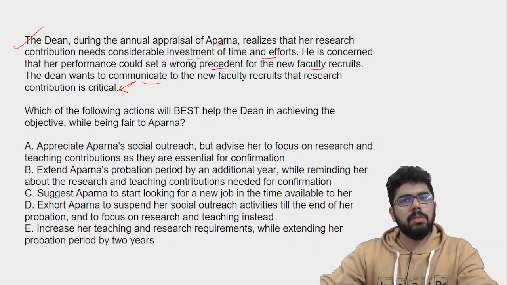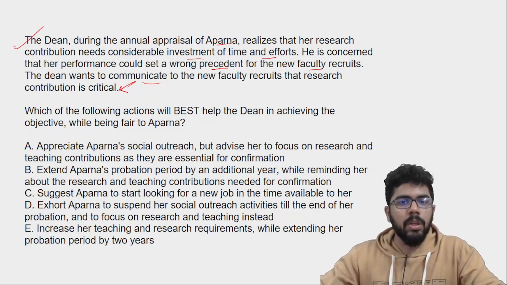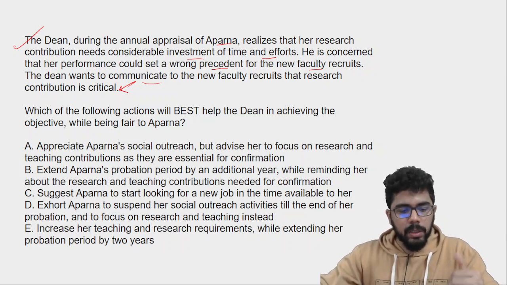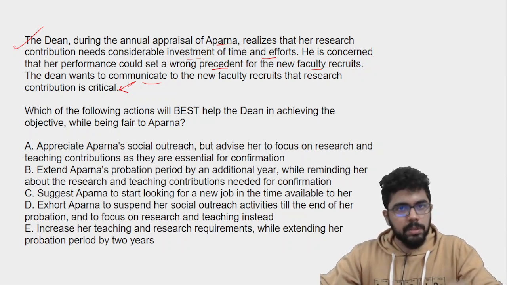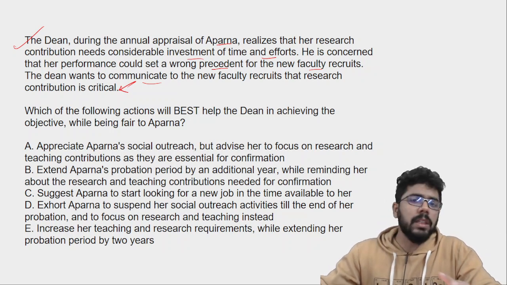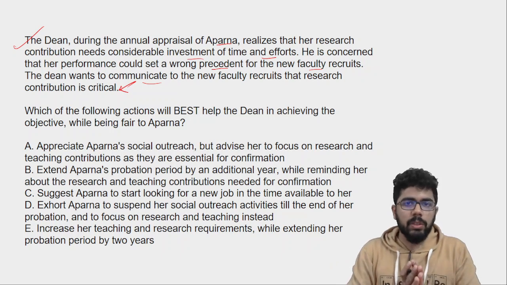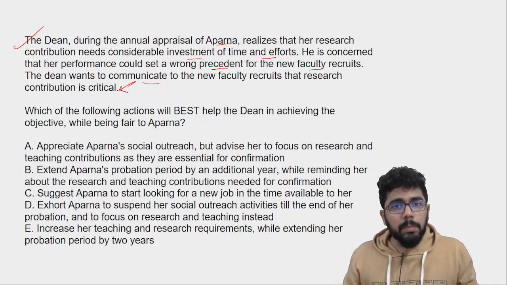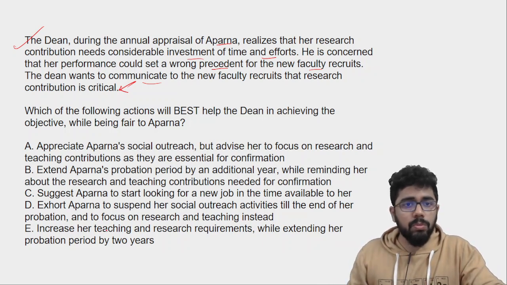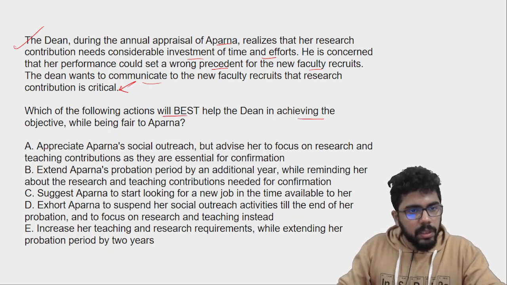But during the appraisal of Aparna, he has seen that okay, she needs significant amount of effort to improve the research part, and if she doesn't, it will set a wrong example for other members. जो अदर फैकल्टी रिक्रूट्स हैं, दे माइट ऑल्सो टेक दिस इनिशिएटिव लाइटली, एंड वो भी ज़्यादा रिसर्च को सीरियसली नहीं लेंगे. तो दैट इज वाई इट्स वेरी इंपॉर्टेंट फ्रॉम द डीन्स पर्सपेक्टिव. ओके, तो डीन के एंगल से सोचेंगे तो इट्स अ वेरी इंपॉर्टेंट थिंग टू एड्रेस. So he wants to communicate this message to the new faculty recruits. So what should he do? So which of the following actions will best help the dean in achieving the objective?